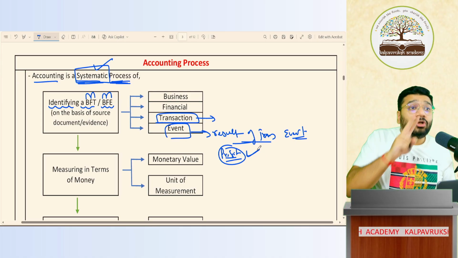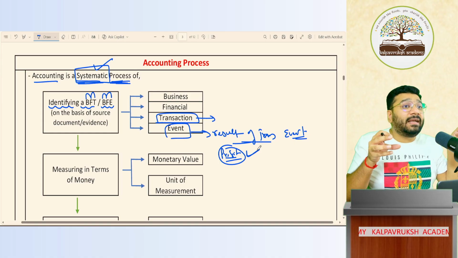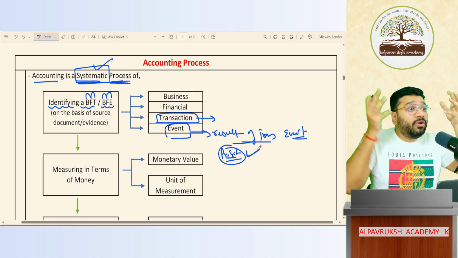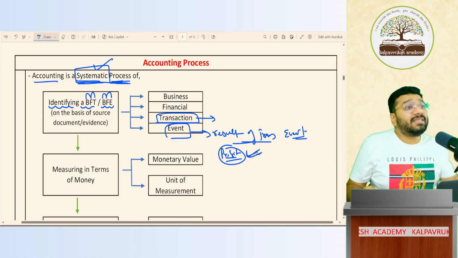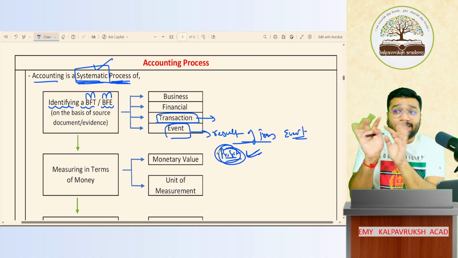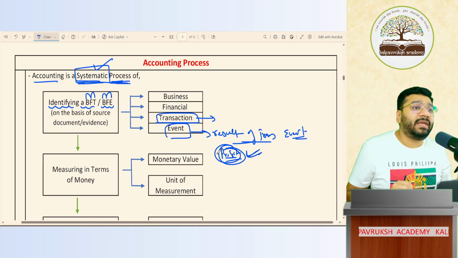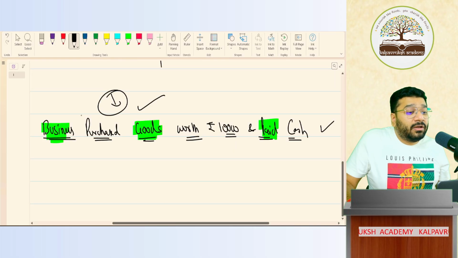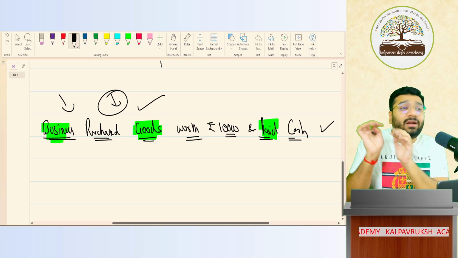So you will capture two kinds of data in accounts. You will capture one transaction data, and second, event data. You need to know which part is the transaction part and which is the event part. So I'm telling you, whatever is a result of a transaction is an event. So I told you profit, whatever you calculate, you have to pass an entry for that. That is an entry for an event. Entry for event. Got it? Not got it? This is a transaction. This is the entry for a transaction.